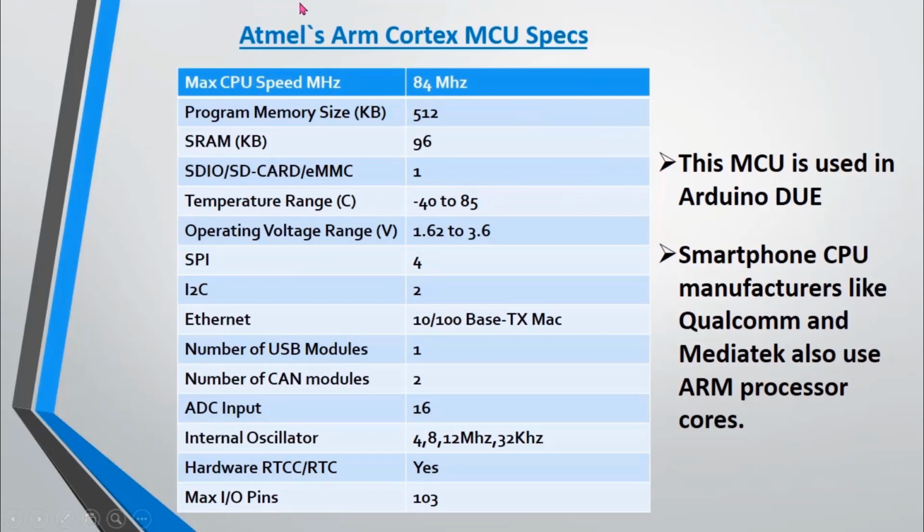When it comes to the variety of ARM Cortex, you can see the name Atmel ARM Cortex. It means that the ARM company has licensed its microcontroller cores to Atmel, which is then manufacturing under the supervision of Microchip company. This is how these semiconductor companies work. Smartphone CPU manufacturers like Qualcomm and MediaTek also use these ARM processors because of their flexibility and very high speed.